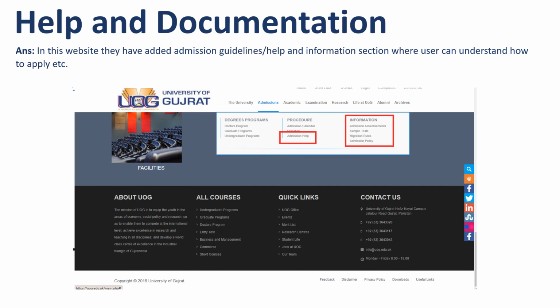And the last point is help and documentation. In this website, they have added admission guidelines and a help and information section where users can understand how to apply, etc. Here you can also see from this image that everything is available, help and documentation.